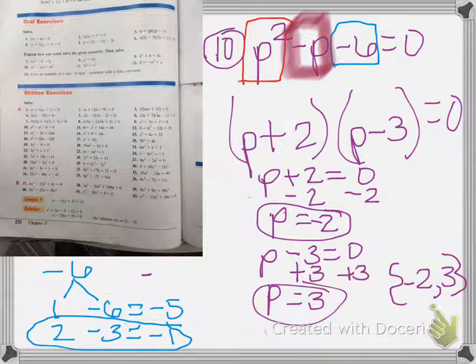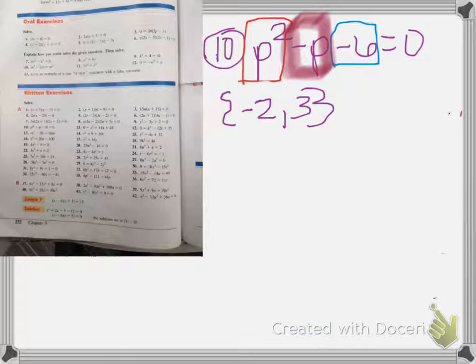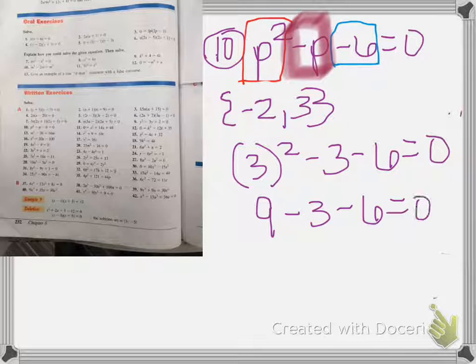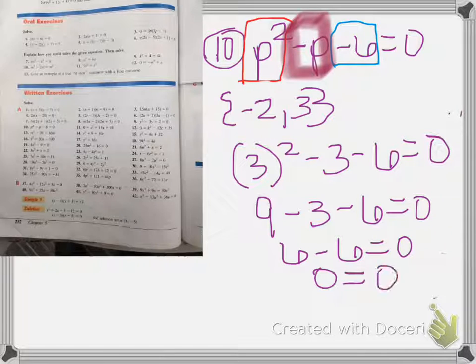However, we need to plug those back in to see if both of these are a solution. So if I plug these back in to check them, I'm going to start with 3. So I'm going to have 3 squared minus 3 minus 6 equals 0. So I have 3 squared is 9 minus 3 minus 6 equals 0. 9 minus 3 is 6 minus 6 equals 0. 6 minus 6 is 0, it's 0. So 3 is the solution.